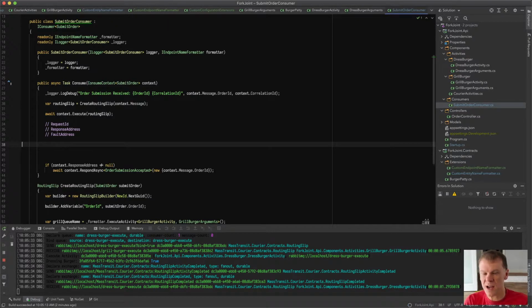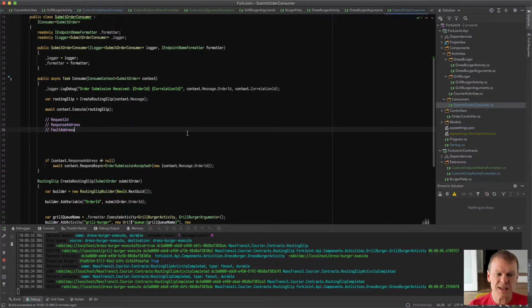This probably isn't the right place to ask. So, the request ID, response address, and the fault address. The fault address really just overrides the response address if you want faults to go somewhere else. But by default, if there's a fault in a request, the faults go to the same address as the response address as specified.